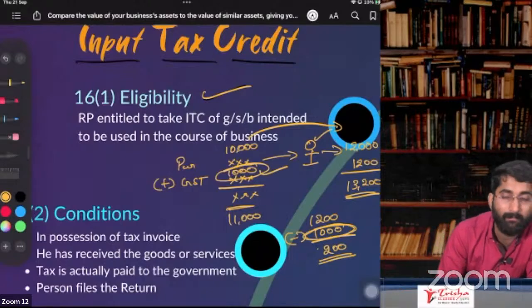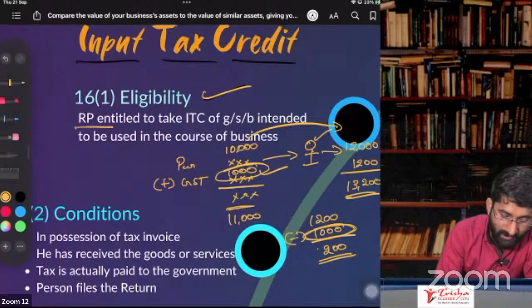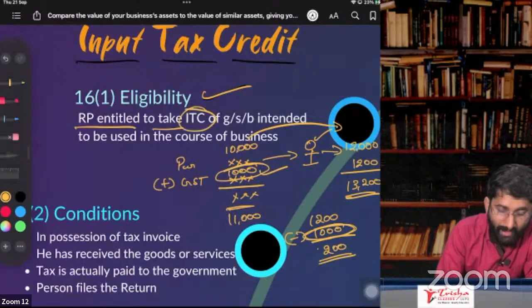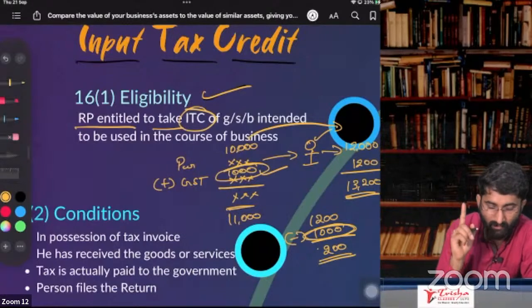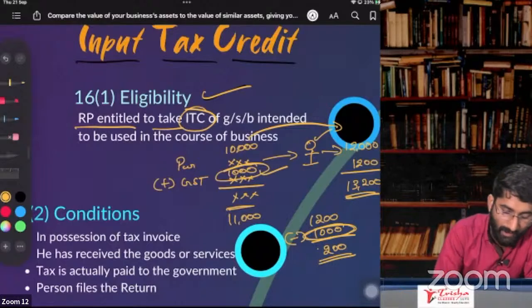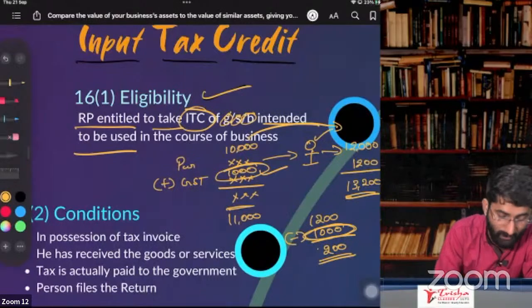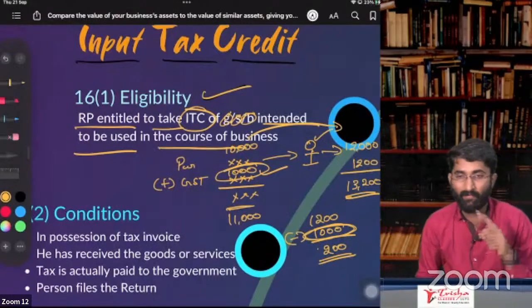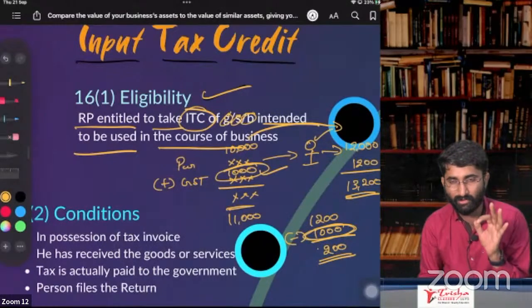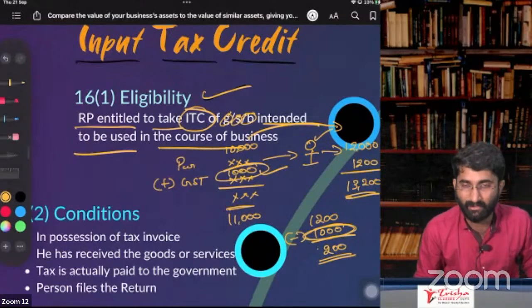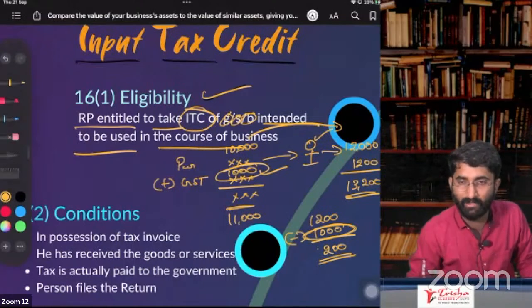So eligibility. If you are a registered person entitled to take ITC, section 16, subsection 1, very important one. ITC of the goods, services, or both intended to be used in the course of business. If you are using that goods in the course of business, for your business purpose only, then you can take the ITC.